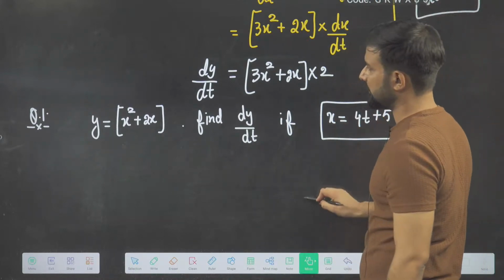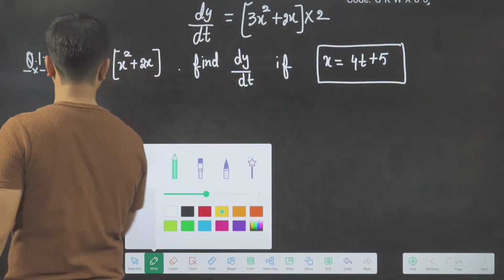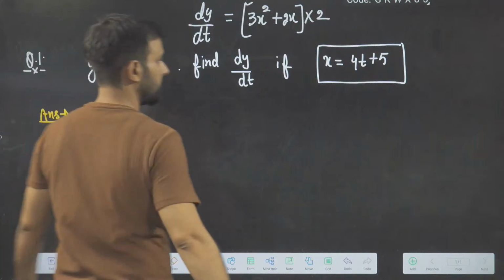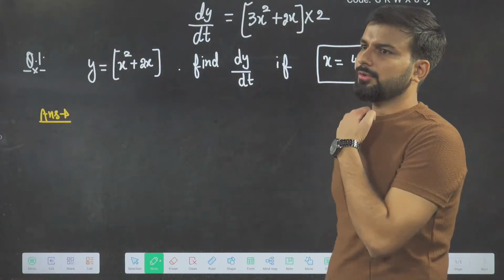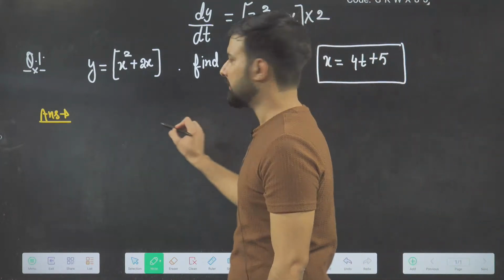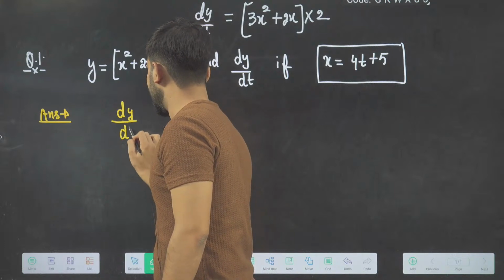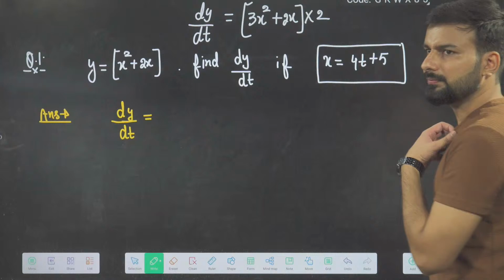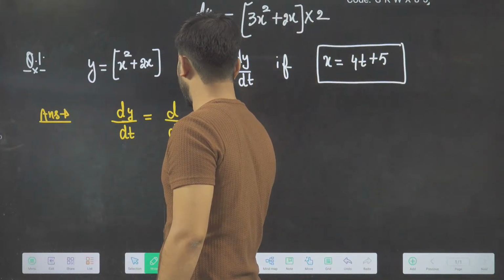Tell me the answer of this, beta. How to do this? Use the chain rule here. Try to do it, everyone. What is the first step? Write this first step: dy upon dt. In the next step, what do we have to do? d by dt, put the value of y.